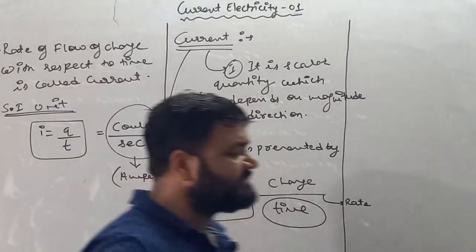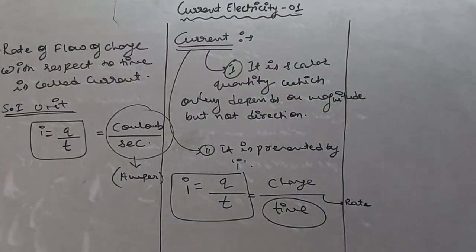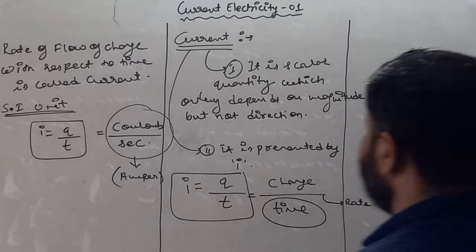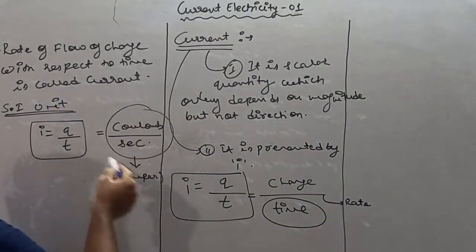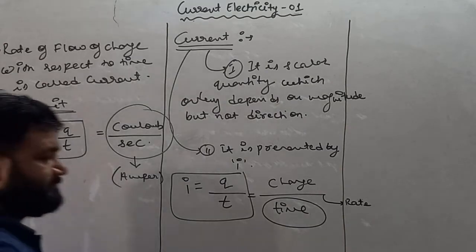Write it down fast, my dear student. Current is represented by I equals charge per unit time, that is Q by T, and the definition is rate of flow of charge with respect to time is called current. It is represented by I. Its SI unit is coulomb per second, which is nothing but ampere.